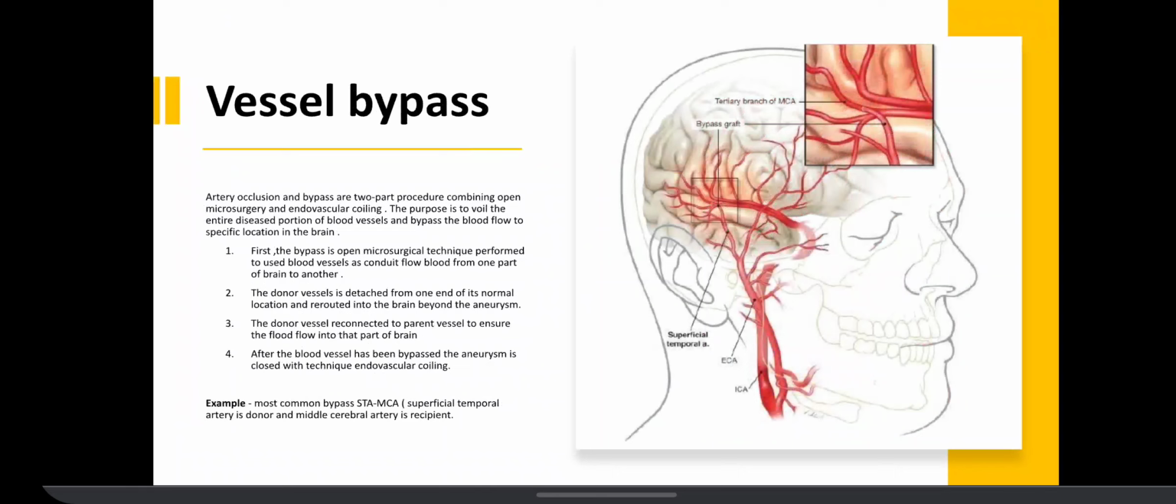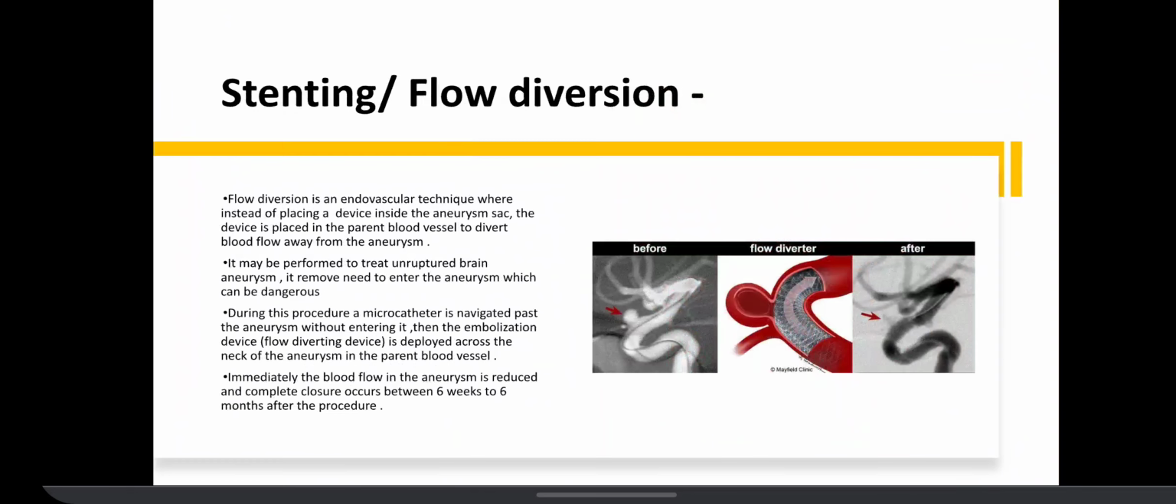The donor vessel is detached from one end of its normal location and rerouted into the brain beyond the aneurysm. The donor vessel is reconnected to the parent vessel to ensure blood flow into that part of the brain. After the blood vessel has been bypassed, the aneurysm is closed with the technique of endovascular coiling. Example: most common bypass is STA-MCA, where the superficial temporal artery is the donor and the middle cerebral artery is the recipient.